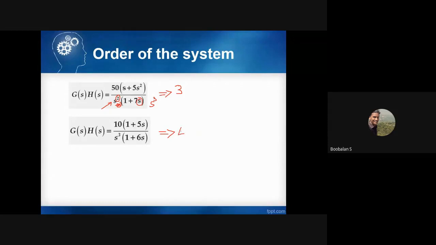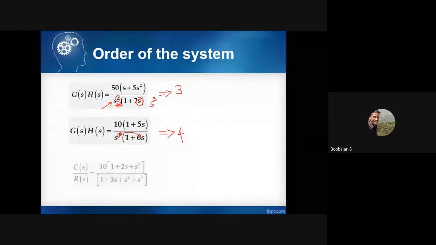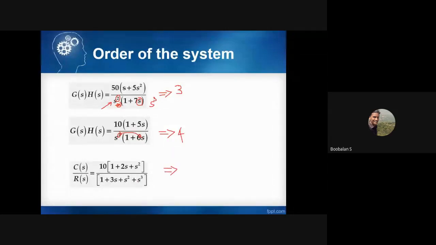So it is fourth order, because s cubed is multiplied with the term inside the bracket, so it will be 4. And for this one, nobody is speaking, so hereafter I'm not going to raise any questions. The maximum power will be 3, so its order will be 3.